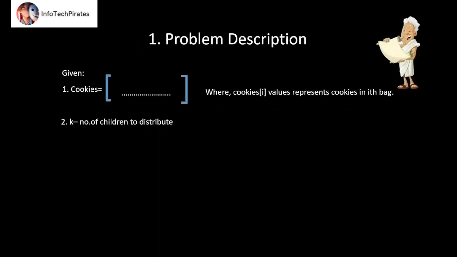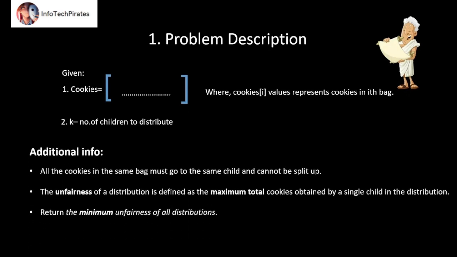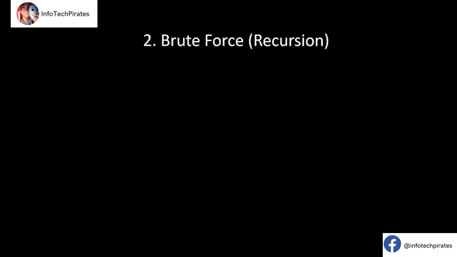Which means you are given a list called cookies, where the ith value in the list represents the number of cookies in the ith bag. The additional information given is that splitting the cookies in a particular bag is not allowed. We need to find the maximum unfairness in each case, then return the minimum value of all of these cases. We can use recursion as a brute force approach here.